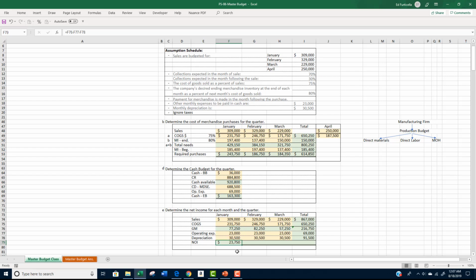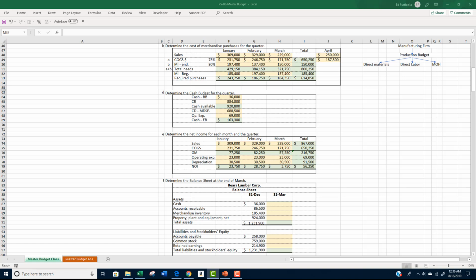Subtracting the operating expenses and the depreciation expense from the gross margin resulted in a net operating income for January of $23,750, $28,750 for February, and $3,750 for March. The net operating income for the quarter totaled $56,250. For the income statement, the quarter totals can be determined by adding each month across or by calculations from the column labeled total.